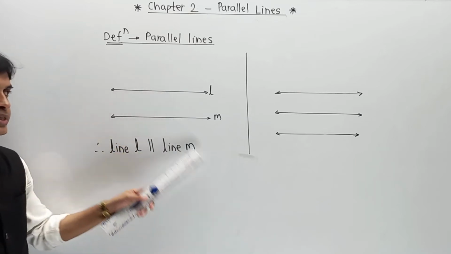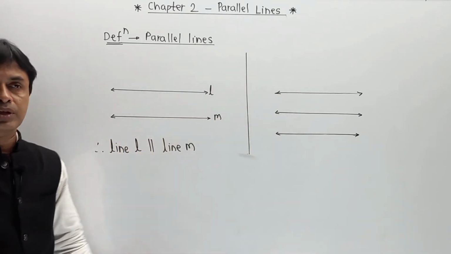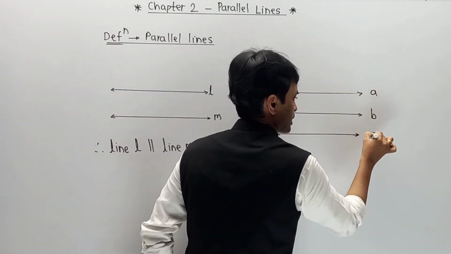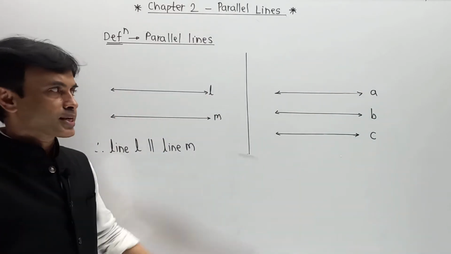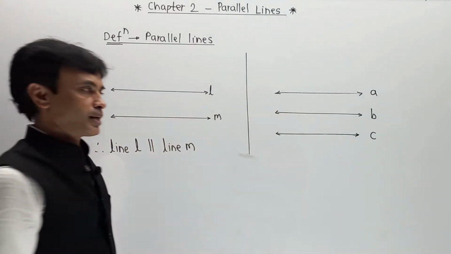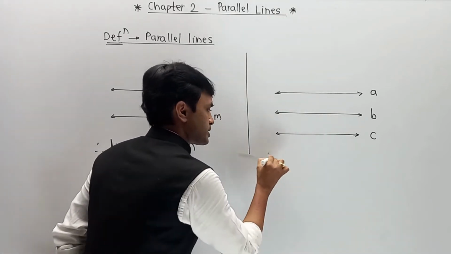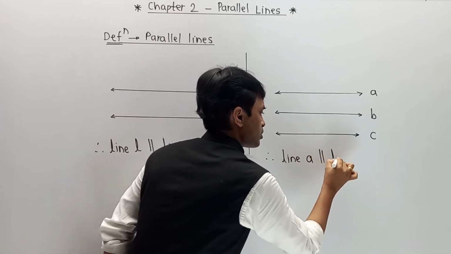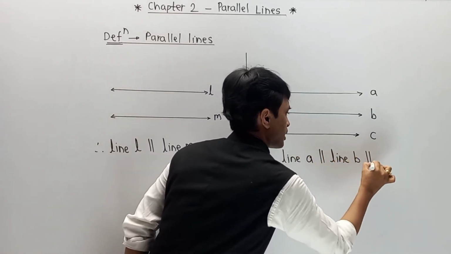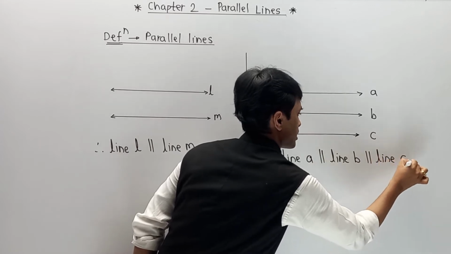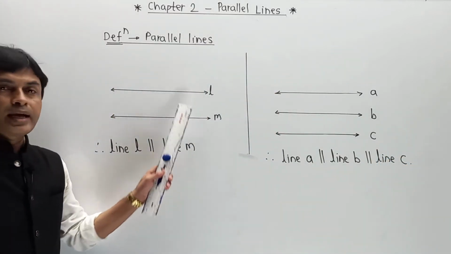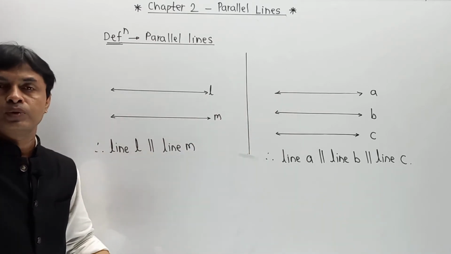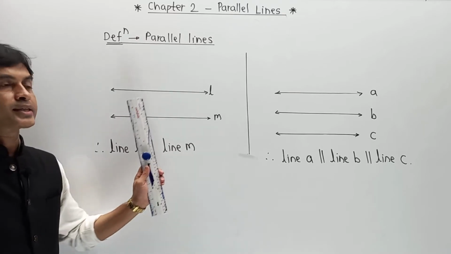Here I have shown you 2 lines, but now I have introduced 3 lines. Let us say I am going to call the first line A, the second line B, the third line C. In this case there are 3 parallel lines. So we can say that line A is parallel to line B, parallel to line C. Here the number of lines may be 2, 3, 4, or 5, meaning 2 or more lines are given.